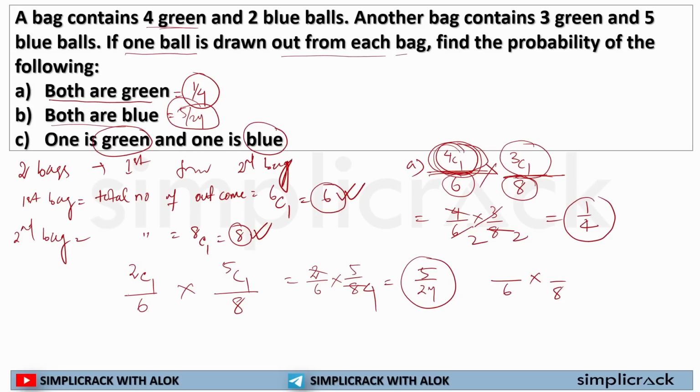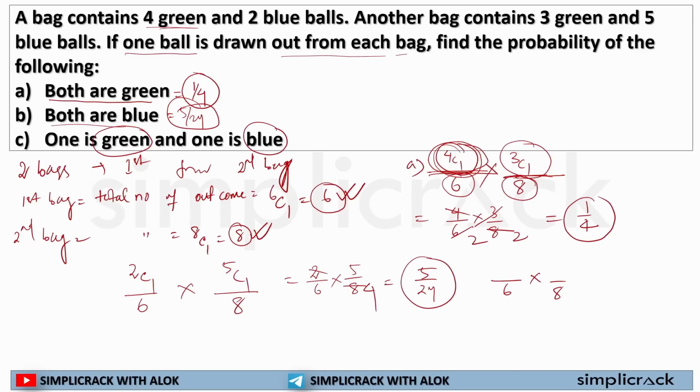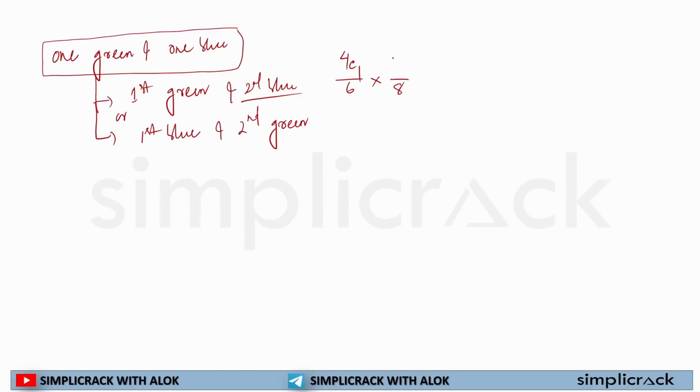Now here what happens, I have 4 green balls and 2 blue balls. So the total number of outcomes is fixed. So I'm selecting a green ball. I had 4 green balls, so I selected 4C1. Now the second ball will be blue. In the second bag I have 3 green balls and 5 blue balls, so I'll be selecting 1 blue ball. So this is the outcome: 4 into 5 by 6 into 8. 5 by 12 is my answer for green ball coming from the first bag